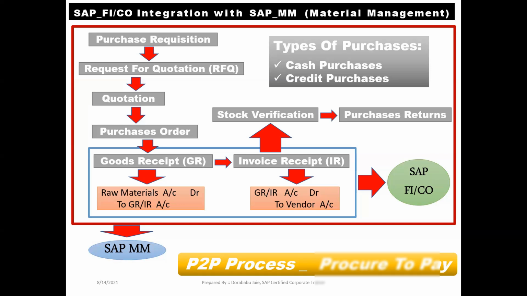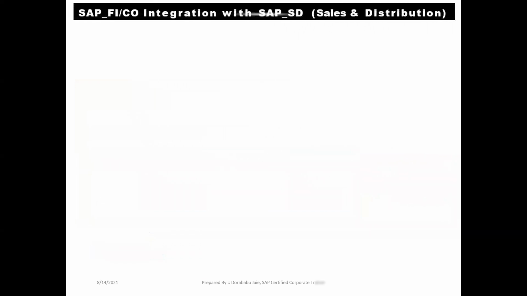Now come on to the second level. SAP FI CO integration with SAP SD, that is sales and distribution. Okay. Here, once the product is ready, at our plant level, it means that the production has been done at the plant level. Once the production has been done, we will take the entire product, a complete products to our warehouse. Once we have taken the products to the warehouse, then the marketing team will come into the picture. They will go to the market and they will sell the product to the respective customers.